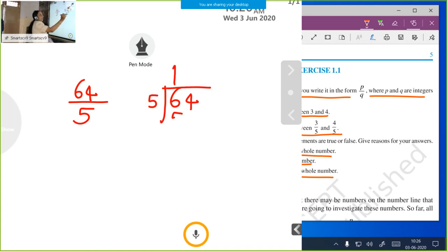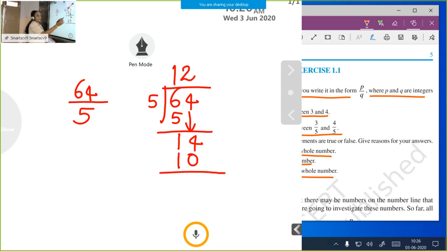One time 5, normal division. Then subtract these two numbers, 6 minus 5, 1. Then next step, take down this 4 here. Then how many times 5 into 14? 5 into 3 is 15, so we can write only 2. 5 into 2, 10. Then next step, subtract these two numbers. 14 minus 10, the number is 4.